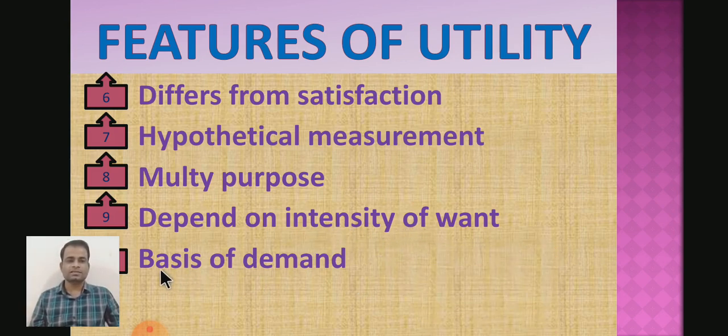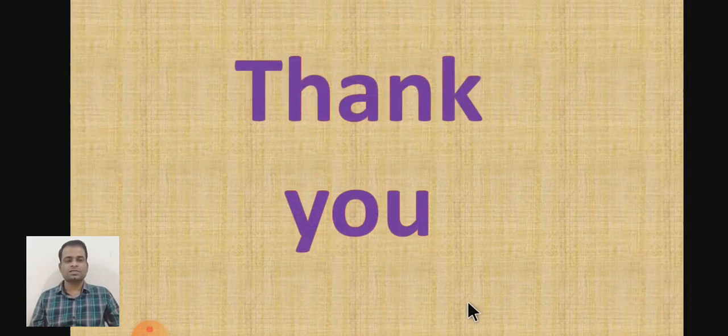And the last one is that it is the base of demand. It means the consumer will demand only those goods which have utility for him, and he will not demand those goods which do not have utility for him. It means utility is the base of demand. So in this way we have seen all the features of utility.